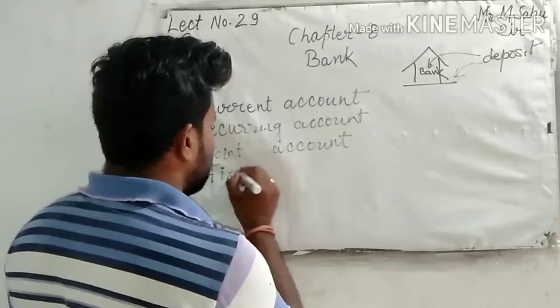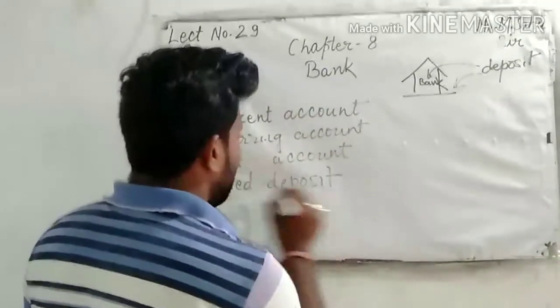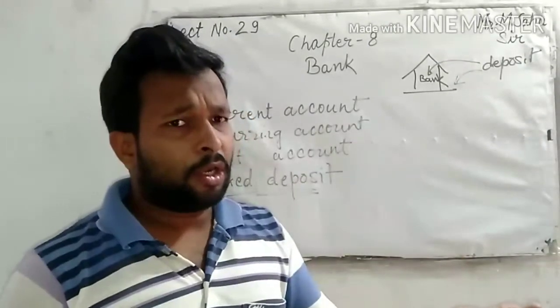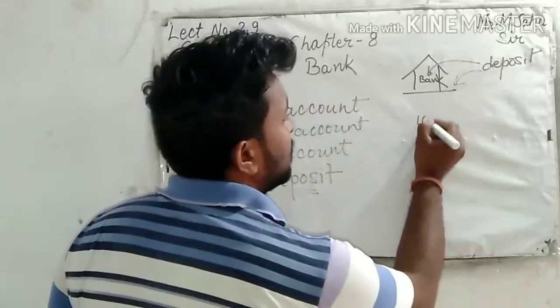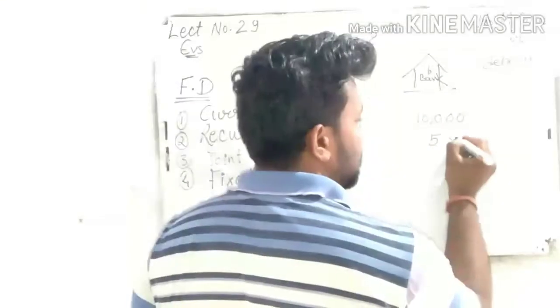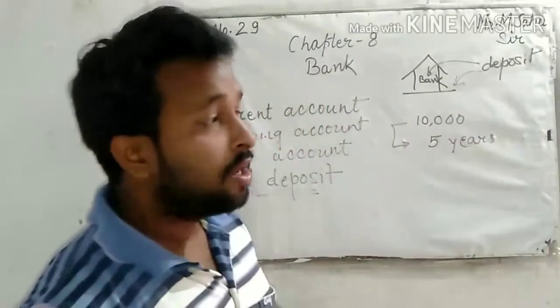I told you that fixed deposit means whenever you put your money for a fixed period of time. So what is the benefit of that? Suppose you have 10,000 rupees and you put this money for 5 years. Okay, in the bank you keep this money for 5 years. What does the bank give you?